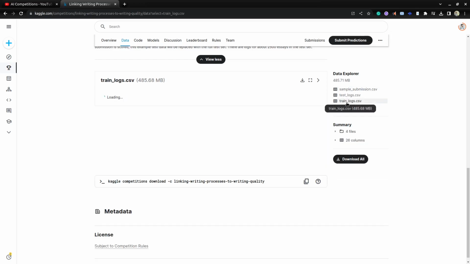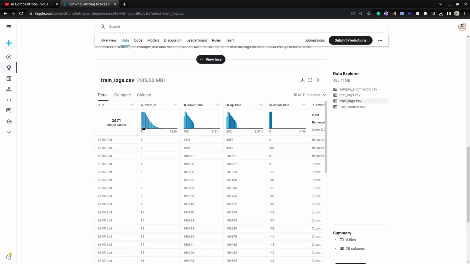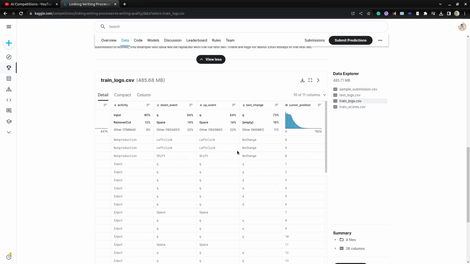If you go to train_logs.csv, here they are providing ID, event ID, down time, those features. Based on those features we need to predict the score of that essay.